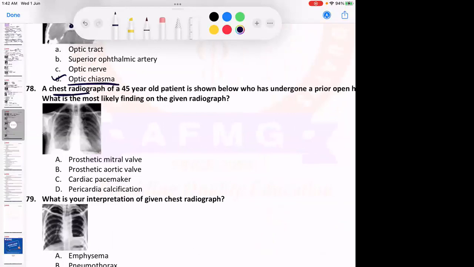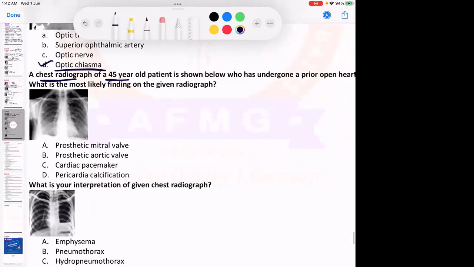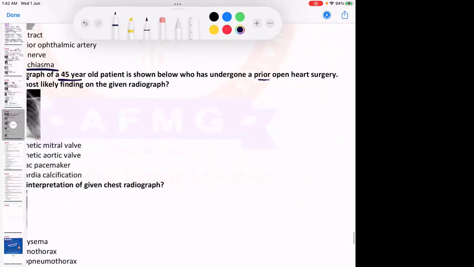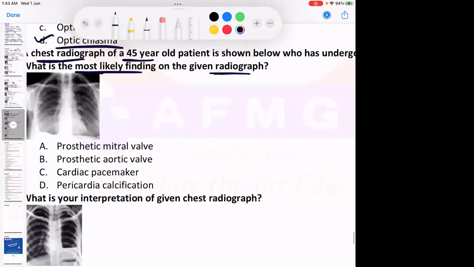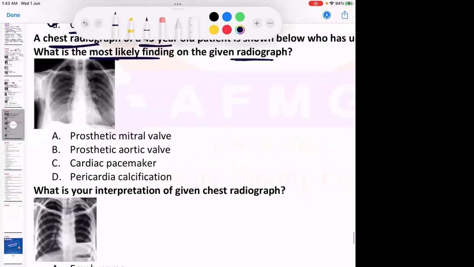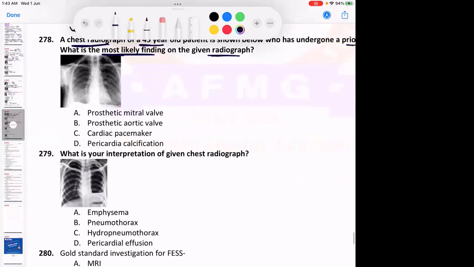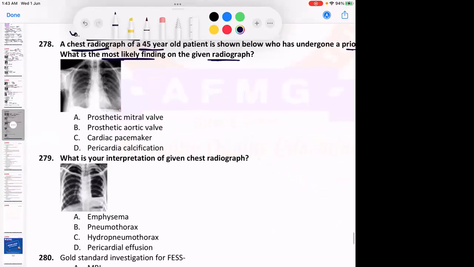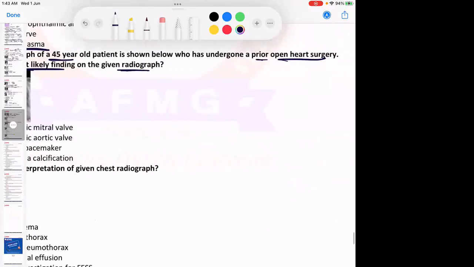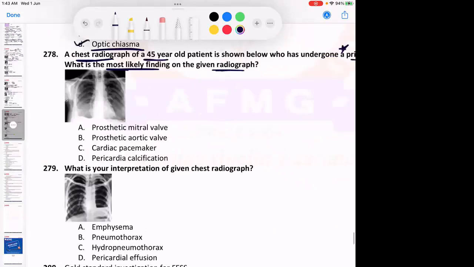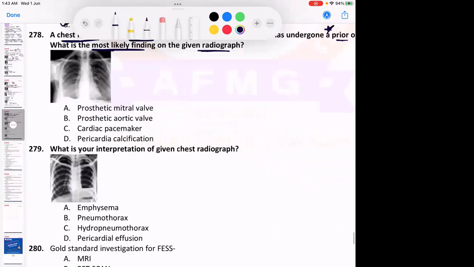A chest radiograph of a 45-year-old patient is shown below, who has undergone a prior open heart surgery. What is the most likely finding on the given radiograph? Open heart surgery के बाद क्या प्लेस करते हैं?